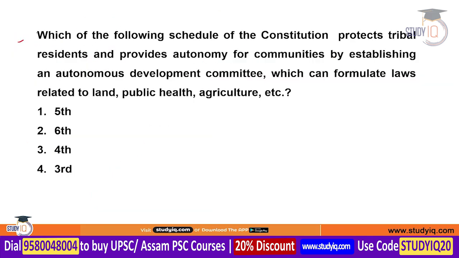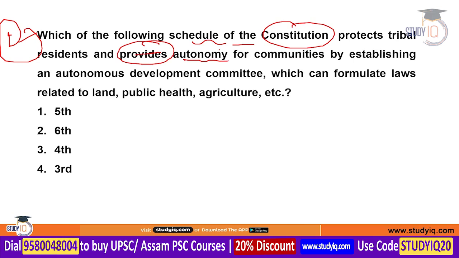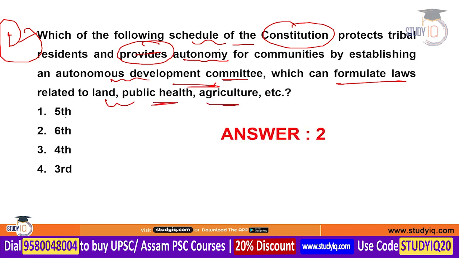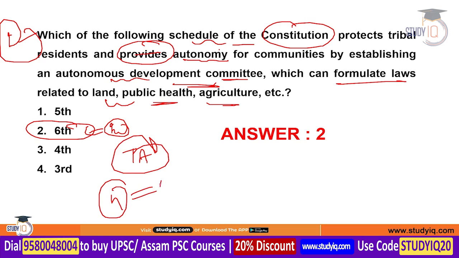Next question is important. Which of the following schedules of the Constitution protects the tribal residents and also provides autonomy to these tribal residents so that they can establish autonomous development committees? This autonomous development committee has the power to formulate law related to land, public health, agriculture and so on. The correct answer is the 6th schedule. This 6th schedule of India basically provides the power for creation of tribal areas in the 4 states of India, that are Assam, Meghalaya, Tripura and Mizoram.